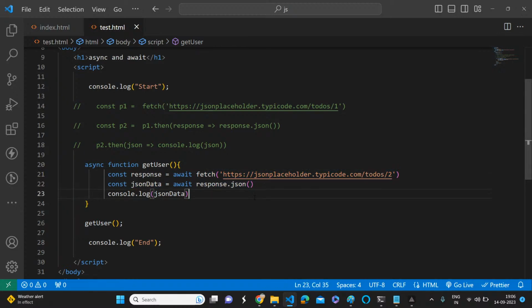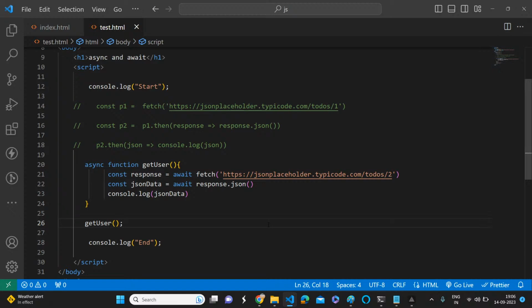That's simple. Observe carefully, this is only syntax-wise different. There is nothing magic behind it. Instead of using then, we can do it this way. Now observe carefully, it is like a synchronous thing, right? Because once this is completed, it executes this one, and once that is completed, it executes the next. Yes or no?